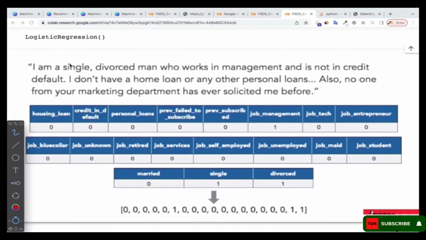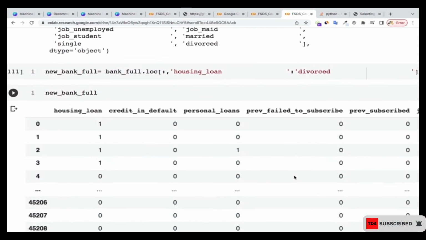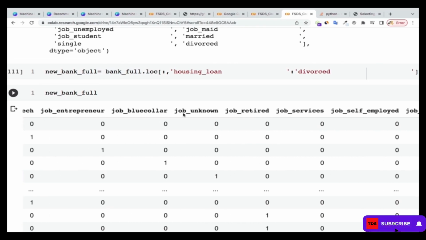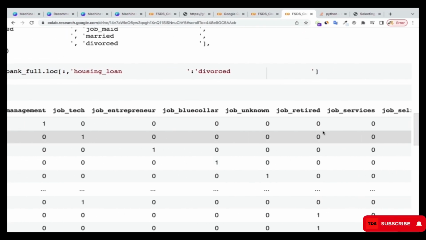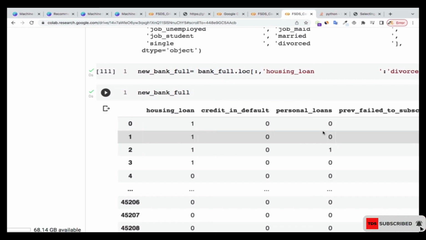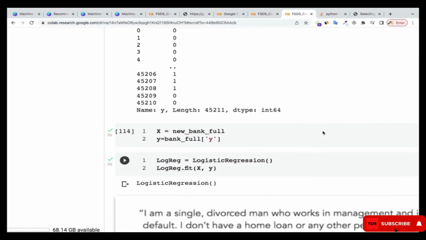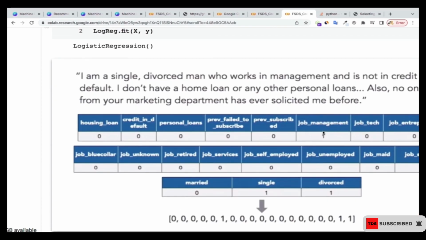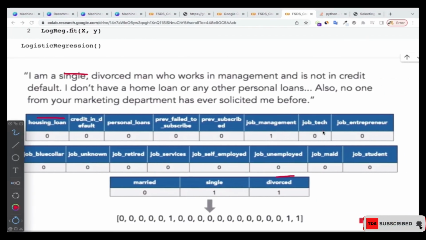Okay, so over here the person is single. If you go into our data set, remember I selected all the way from house loan to divorce. Okay, so now I'm going to compare the data of this customer with the data that we have, and then we base the recommendation on that.